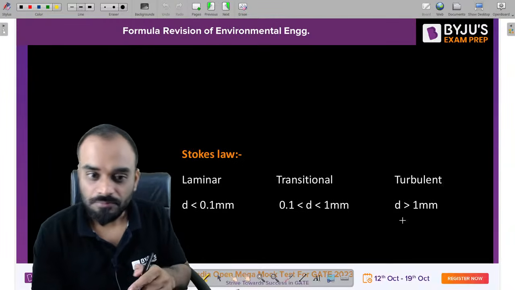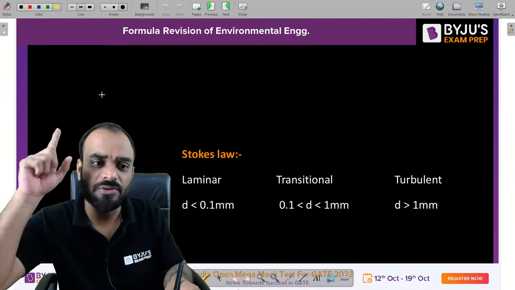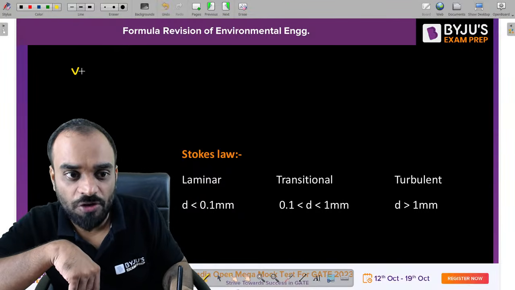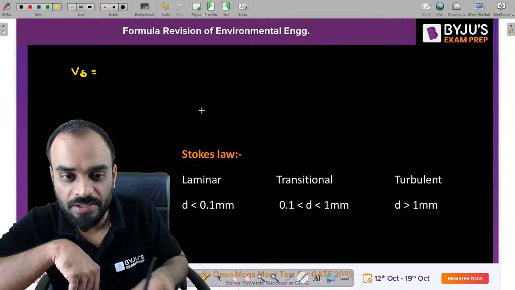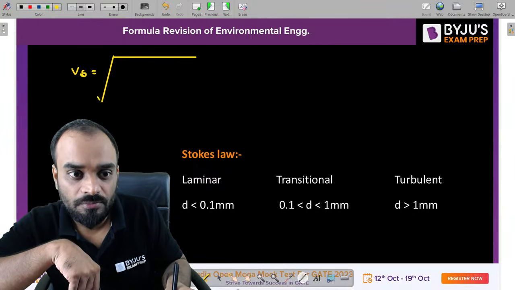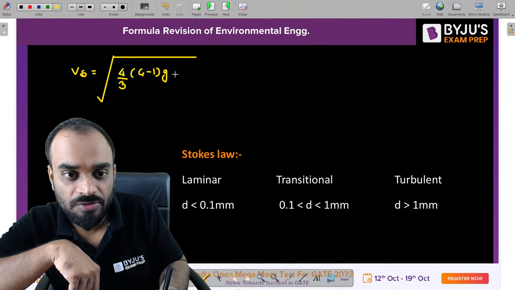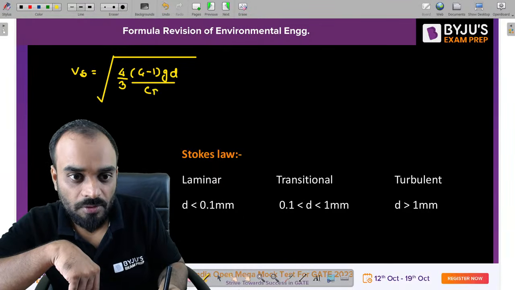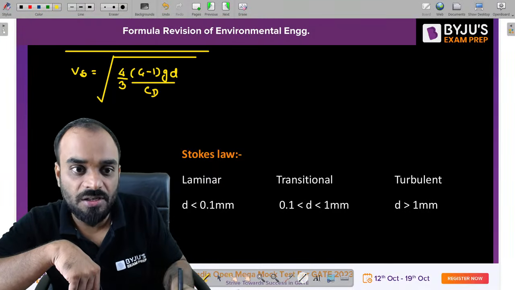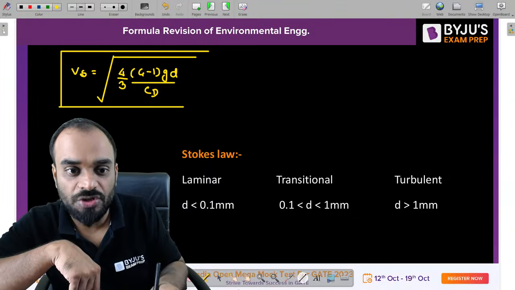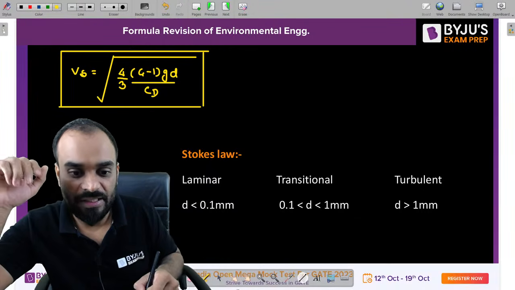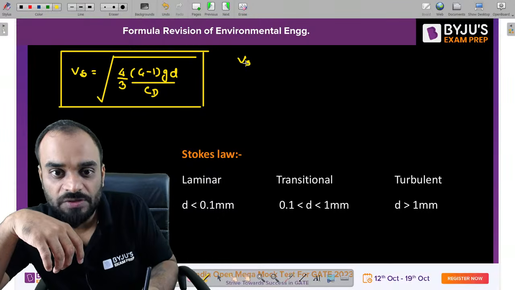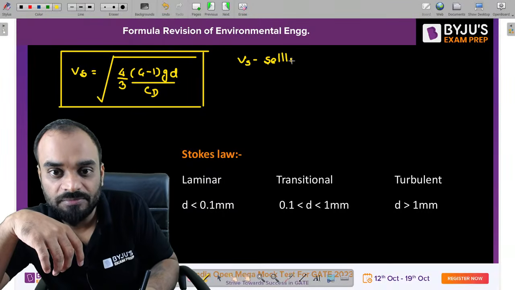Clear? Now, guys, you know that there is one formula to estimate the settling velocity of a particle. So Vs is equal to how much? It is nothing but the square root of 4 by 3 times (G minus 1) g D divided by CD. This is the general formula to estimate the settling velocity of a particle. So what is Vs? It is the settling velocity of the particle.